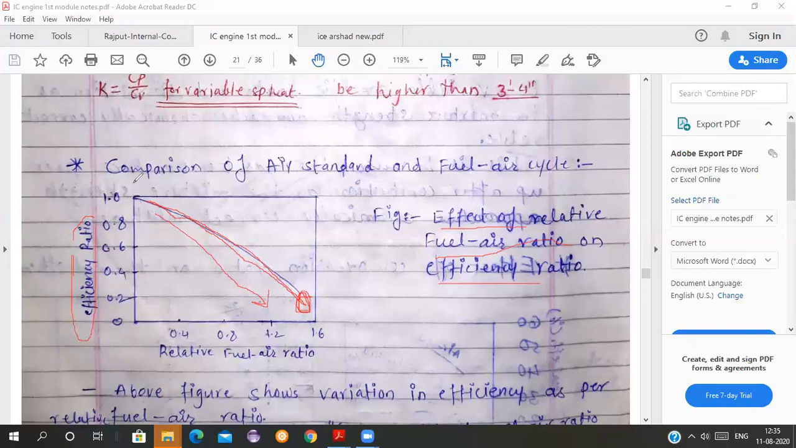See here, when the relative fuel air ratio is going towards 0, and when it is 0.4, at 0.4 the relative efficiency ratio is more. But at 0.8 the efficiency is less. So as you are increasing the fuel, you are getting less efficiency. Okay, so this is in comparison with air standard.